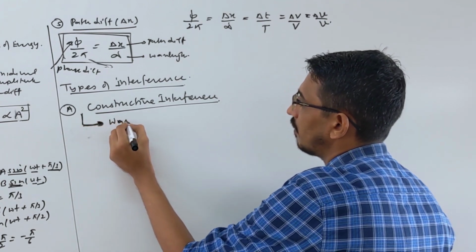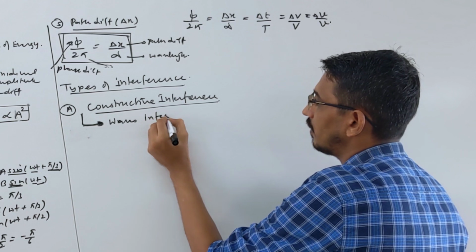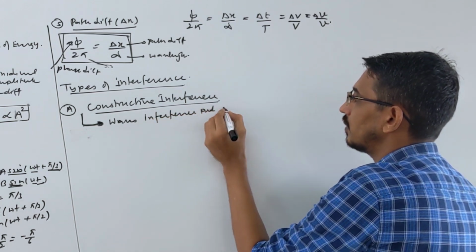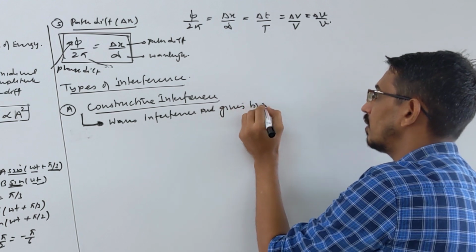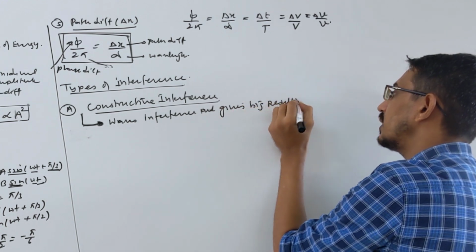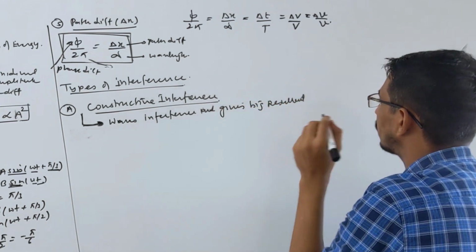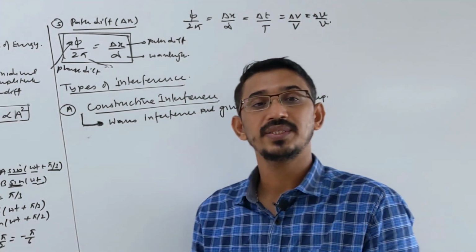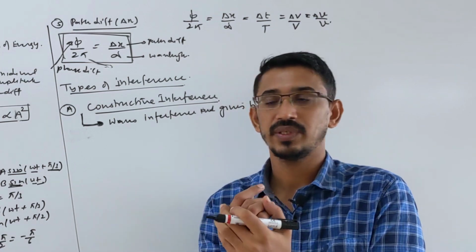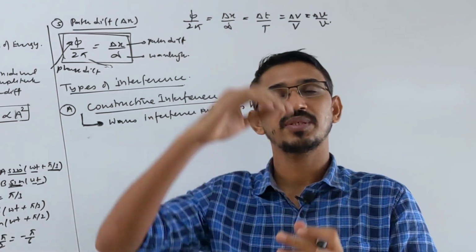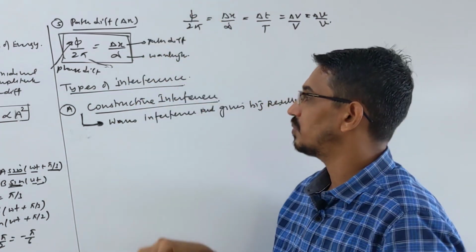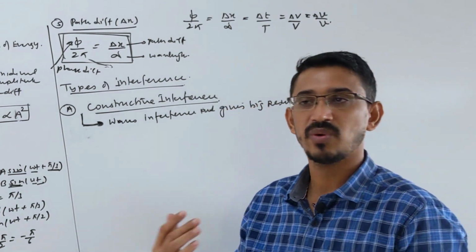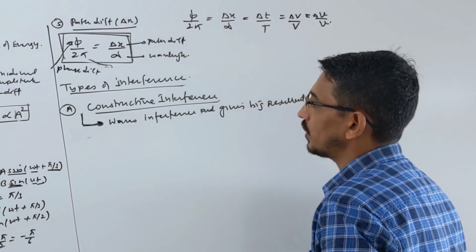Waves interfere and give a big result, meaning a big resultant amplitude or intensity, you can also say. If we are getting a big answer, it means the waves are adding each other. Here the waves add each other and give a big answer. The opposite is destructive interference, which means two waves cancel each other and give a small answer, or small resultant amplitude. Okay, so look here.